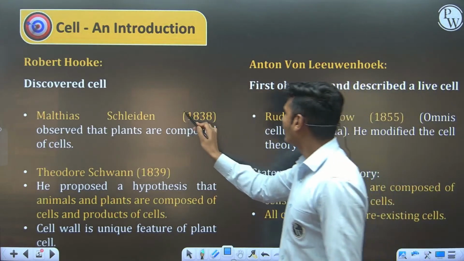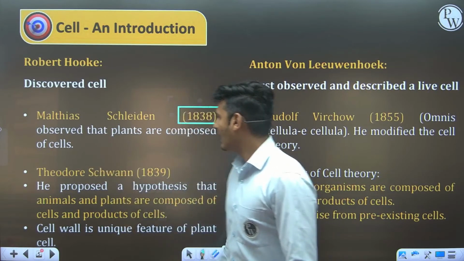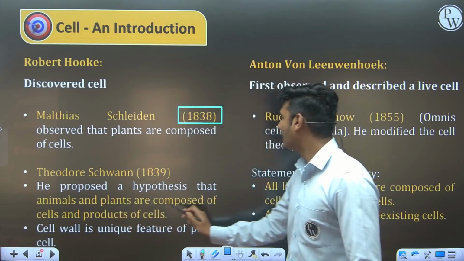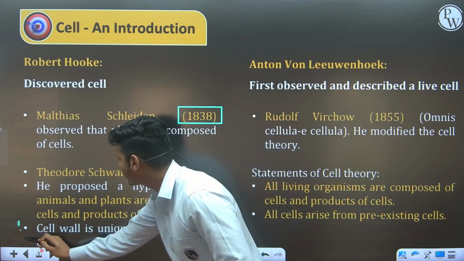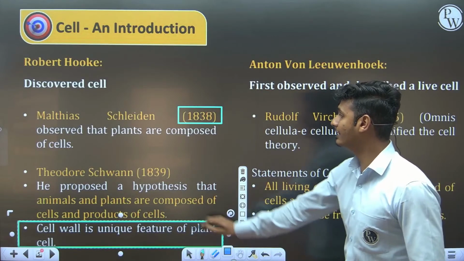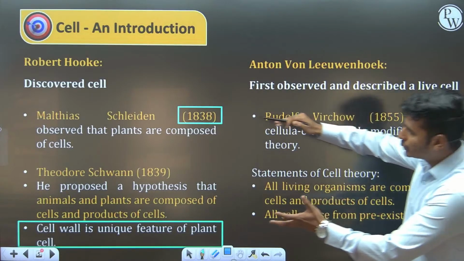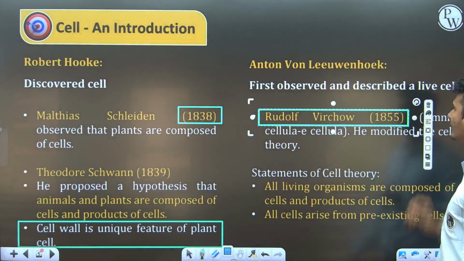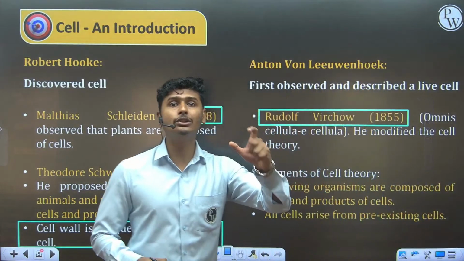Then Schleiden in 1838 observed that plants are composed of cells. And Schwann gave the hypothesis that animals and plants are composed of cells and products of cells. And this is a very, very crucial point, that cell wall is a unique feature of the plant cell, given by Schwann. Now, Rudolf Virchow in 1855 gave us the terminology omnis cellula e cellula.